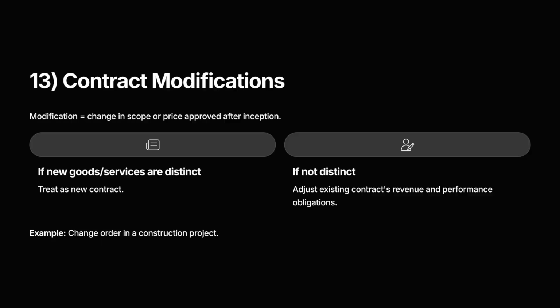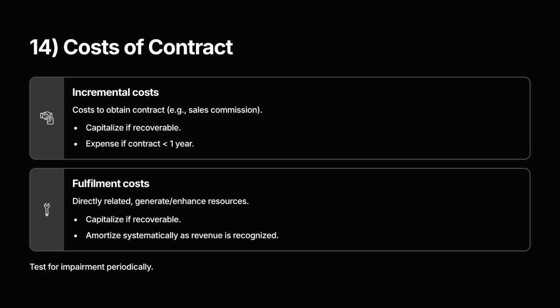13. Contract modifications. A contract modification occurs when the parties approve a change in scope or price. If the added goods or services are distinct, the change is treated as a new contract. If not, it modifies the existing contract and may require adjusting both revenue and progress toward satisfaction. For example, a construction project expanded midway through the contract would likely be treated as a modification, requiring recalibration of total revenue and costs.